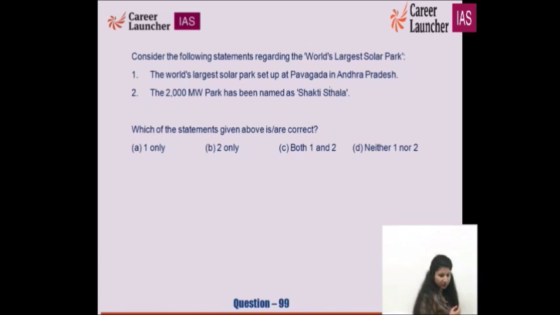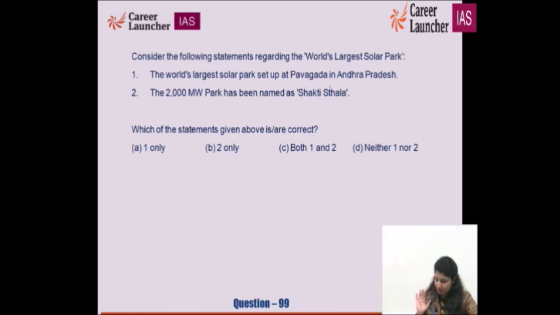But the 2000 megawatt, what has been mentioned, is right or wrong. It has been set up in Pavagada in Karnataka's Tumakuru district. Pronunciation may vary, right? So it is in Karnataka, not in Andhra Pradesh.